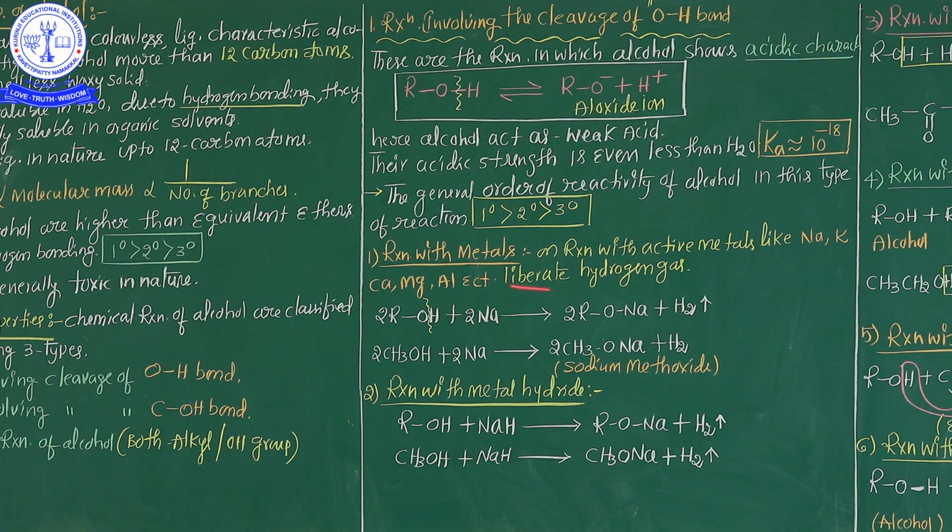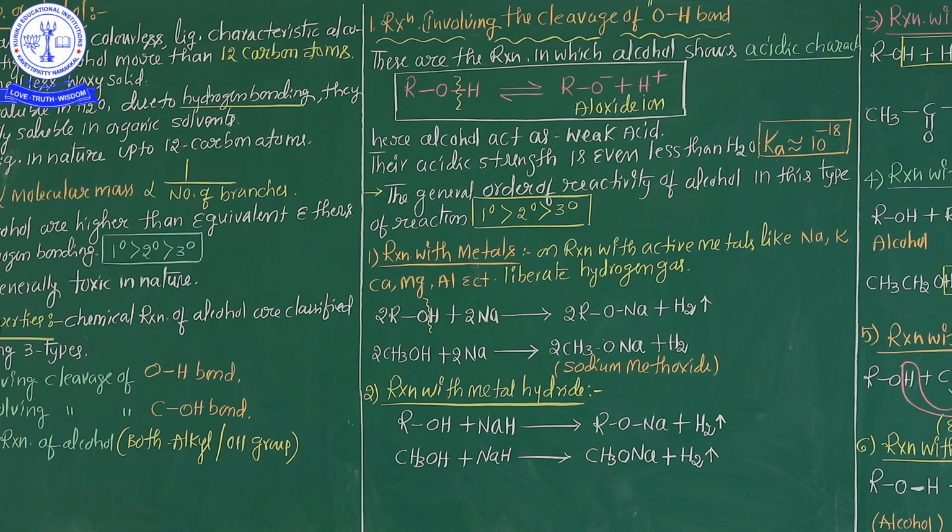See, a very important point: when alcohol reacts with active metals, hydrogen gas is liberated, and sodium alkoxide is also formed. This is the general representation. Now an example: CH3OH, methyl alcohol, reacts with sodium. Sodium methoxide is formed and hydrogen gas is liberated.